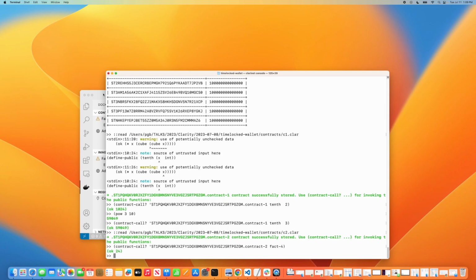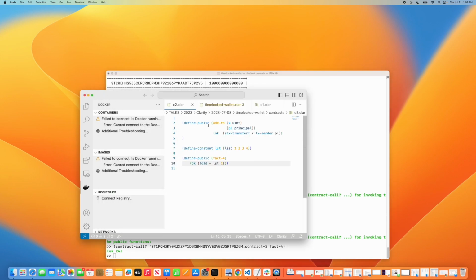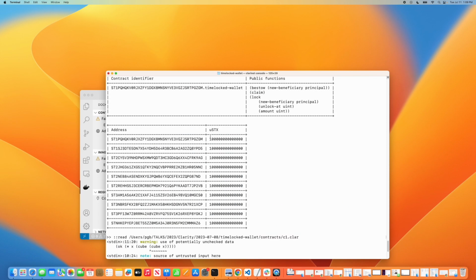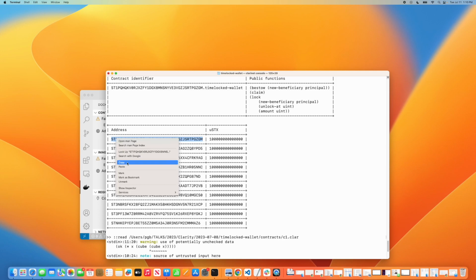And then we have another little snippet of code I just want to mention here. We have this notion of stacks transfer. So if we take a peek here, when we booted up our Clarity, we'll notice that all of these different addresses in the stacks chain, or these principals, have a value already associated with them. These are in hundreds of billions of a stacks coin. So I can, for example, transfer some resources from this address.